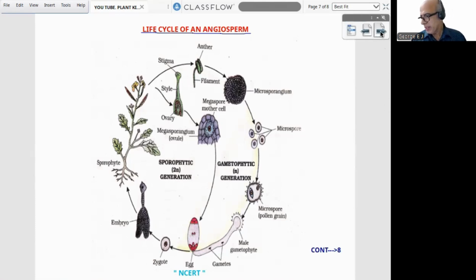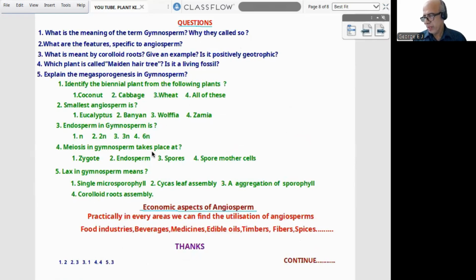Now, next are 5 theory questions, 5 NEET model questions with the key. But we haven't discussed economic aspects of Angiosperm. Practically in every area, we can find the utilization of Angiosperm. Some of them include food industry, beverages, medicines, edible oil, timbers, fibers, spices. If you take it, almost all areas, rice, wheat, everything belongs to Angiosperm. So that is regarding the economic side, and that is our topic for the discussion today. I think it is a comparatively easy topic, not much difficulty.